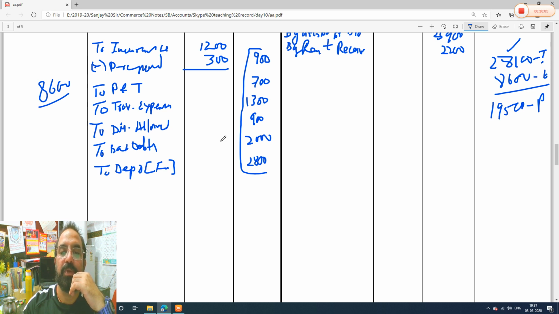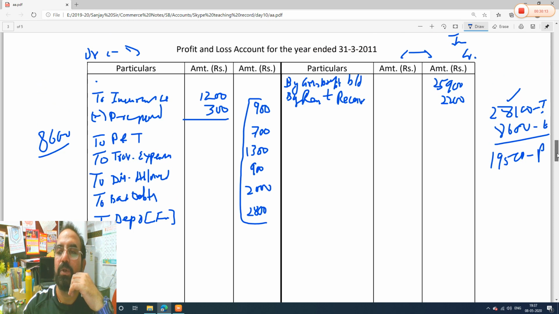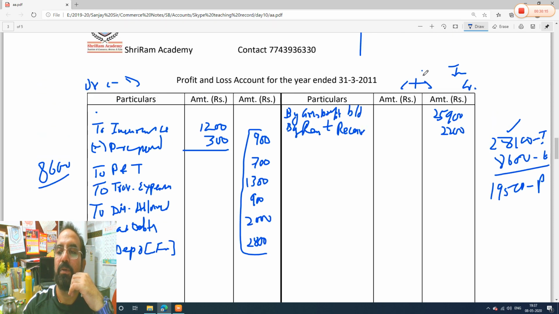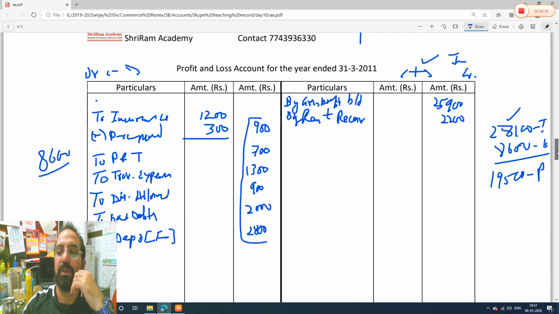If the expense side would have been more, or the credit income side less, then we would have got a net loss. But in this case, the income side is more and the expense side is less. So we got net profit.